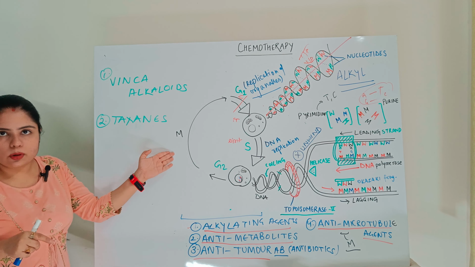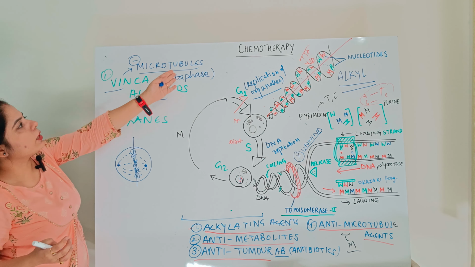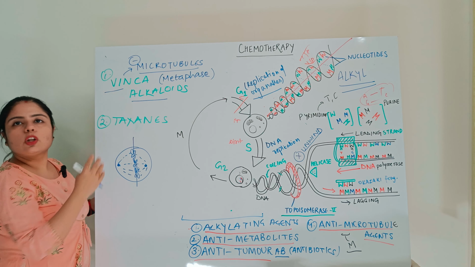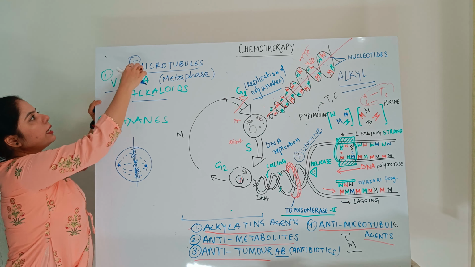If you remember this diagram, these were the centrosomes, and if microtubule formation does not happen, the chromosomes will not get attached to it. In the later stages the microtubules shrink and the chromosomes are pulled apart. If microtubule formation does not happen, this process will not happen, and cell division will not proceed. So the vinca alkaloids inhibit microtubule formation and arrest the cell at the stage of metaphase, right?